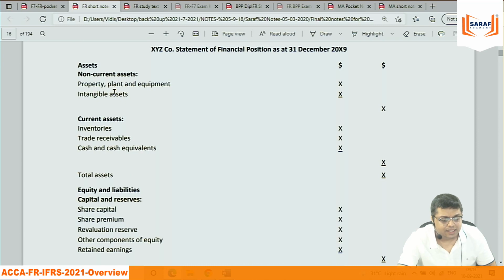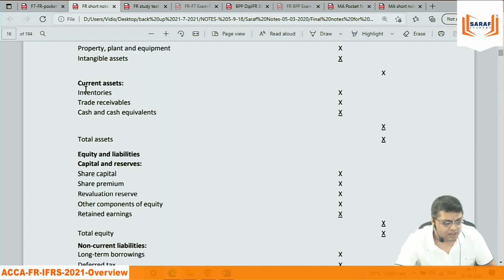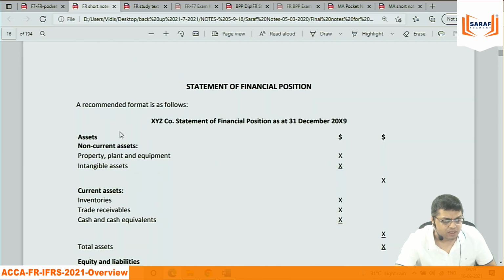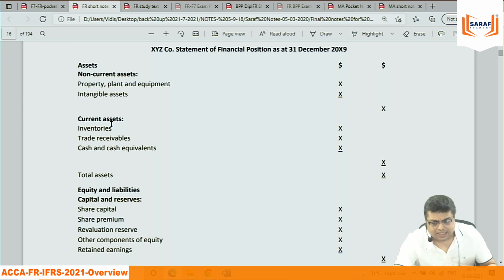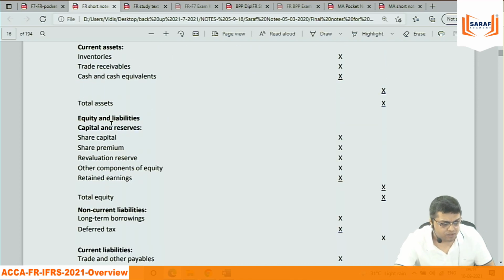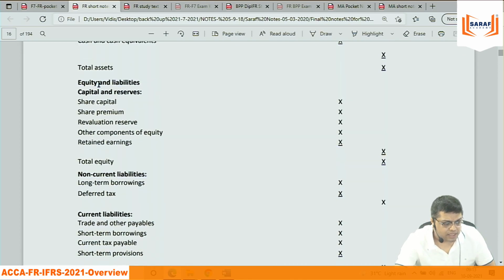The non-current assets. Now somebody will say, sir, what is non-current assets? We need to study the topic. But the non-current assets are land, building, property, plant, machinery, intangibles, patent, trademark, goodwill, copyrights and all that. Then current assets: inventories, receivables, cash and cash equivalents. Non-current assets will be there in the business for many years. Current assets will be realized within a year. Total assets.